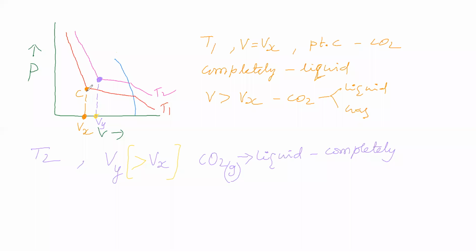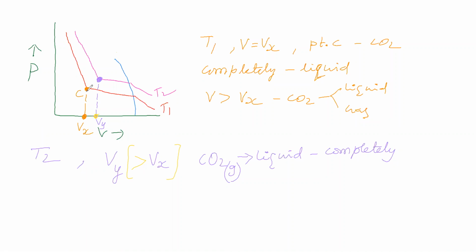The volume at which gas is completely converted to liquid is different when the temperature is different.